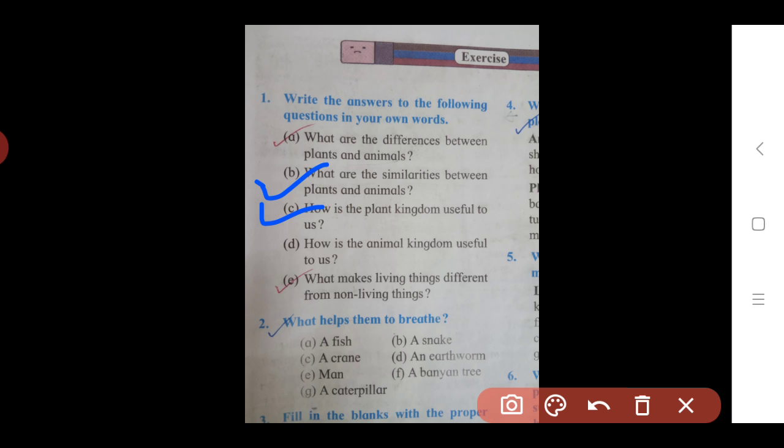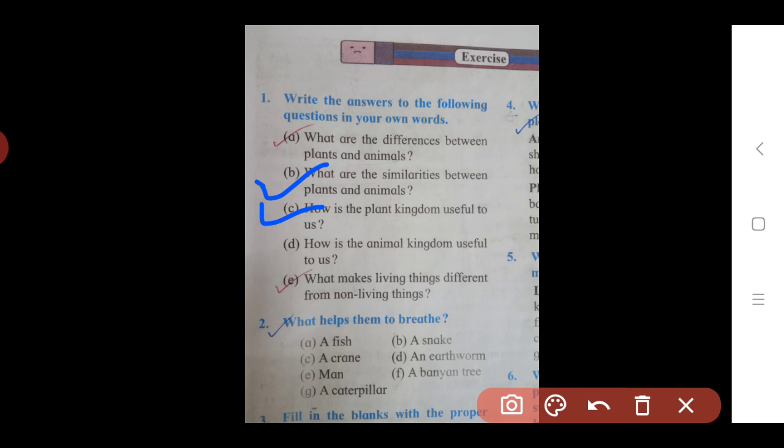The second use of plants is that plants take carbon dioxide for making their food and give back oxygen to us. In the process of photosynthesis, plants take in carbon dioxide and release oxygen, and this oxygen is very useful for all living things for respiration. The third use is that plants give us wood, which is required for building and houses.